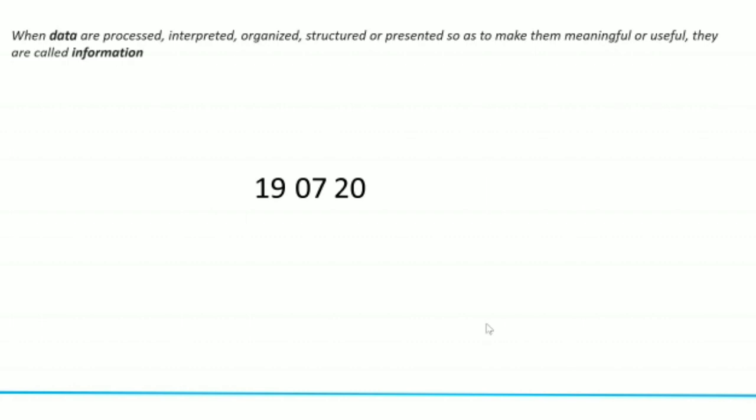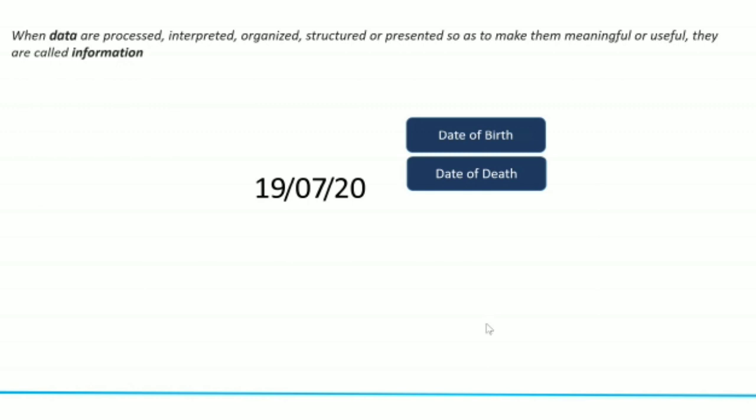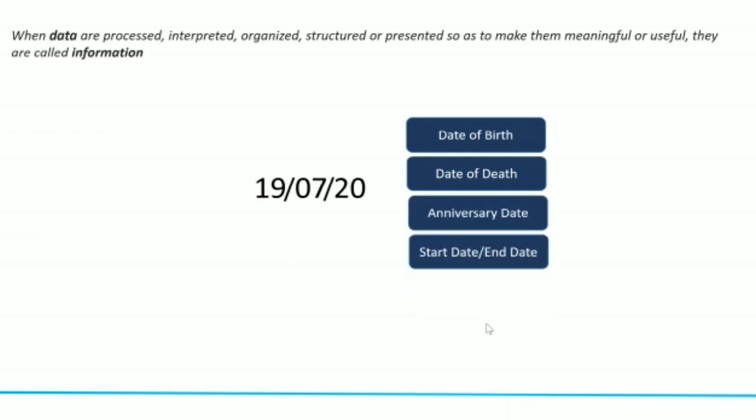Now, when I put a meaning to this, when I process this, it becomes information. For example, I add 2 forward slashes to it. Now, you see, it becomes information. It becomes a date. What date can it be? When I add another meaning to it, it can be date of birth. It can be date of death, sadly, of someone's. It can be anniversary date. It can be start date or end date of a business, start date or end date of anything, right? So when I add more meaning to it, it becomes information. Or else when I had initially put the number 190720 without the forward slashes, that's just raw data.